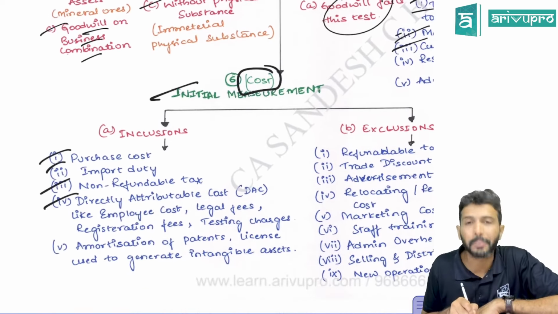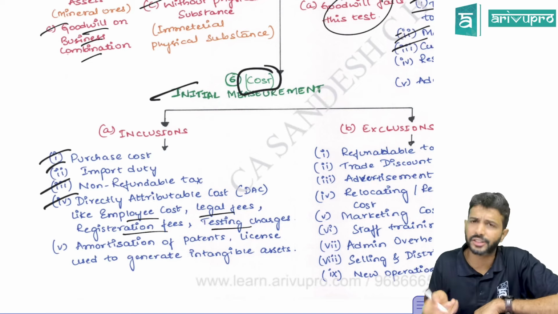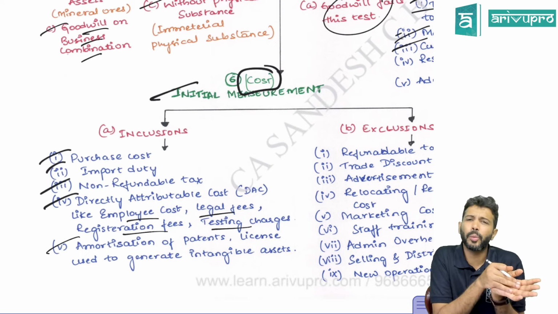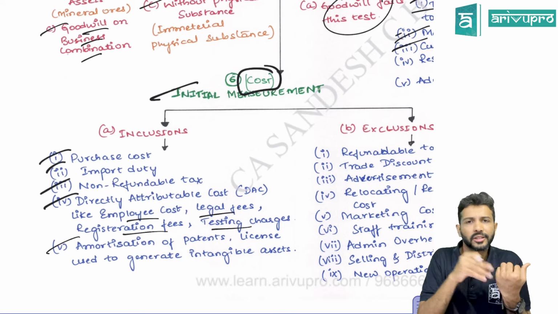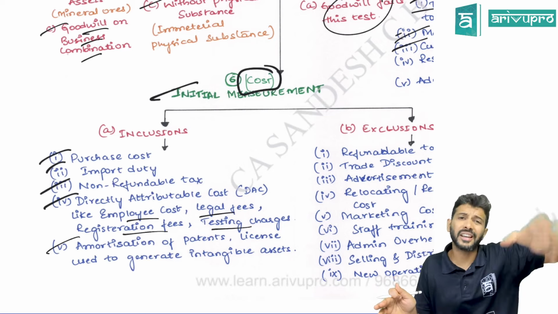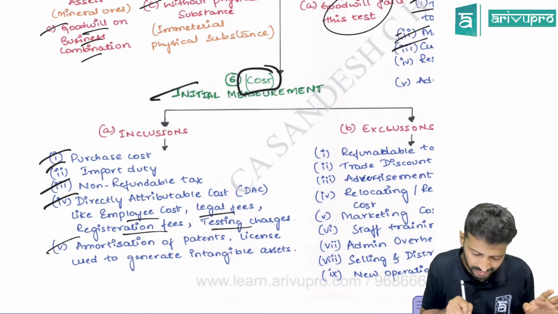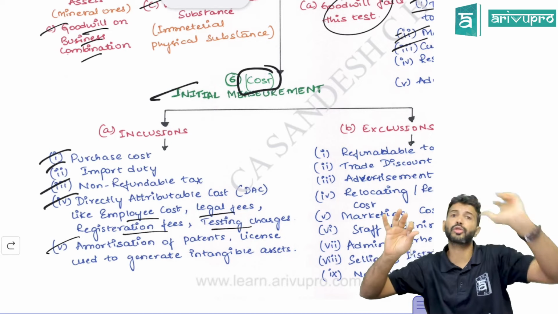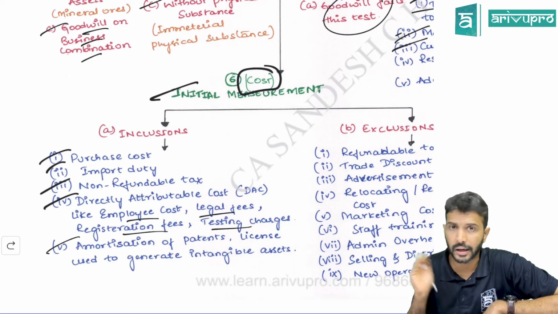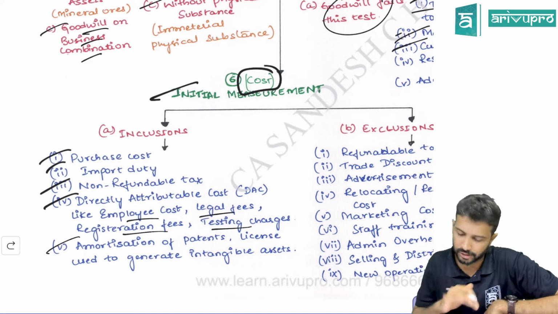Some examples could be employee cost, legal fees to register a patent, testing charges, customization charges, etc. Amortization charges on an intangible asset generally go to SPL. But if one intangible asset is used to produce another intangible asset, then this amortization will not be transferred to SPL. Rather, it will be added to the cost of the asset. Remember, I gave you the cricket ball example: software used to produce cricket balls. So even amortization could be a DAC for another asset. In the example I had given you, the software amortization was a DAC for inventory. That's the reason we added it.